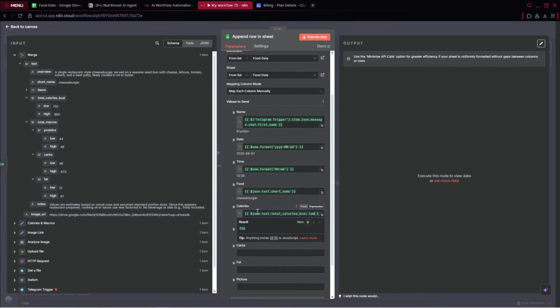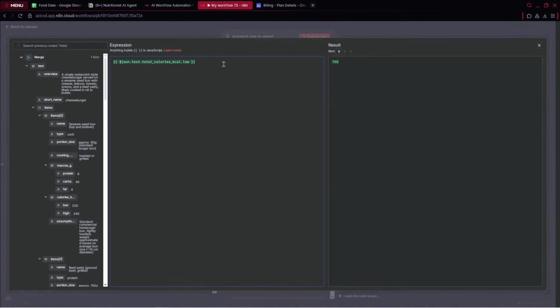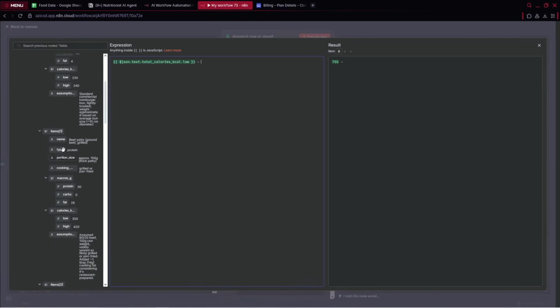So here, yeah. And we've got multiple methods of showing these calories right here. We can pick the minimum, the low value of the calories, or even the high value. We can specify, let me open it, let's say it's 755 calories to, where do I have it?